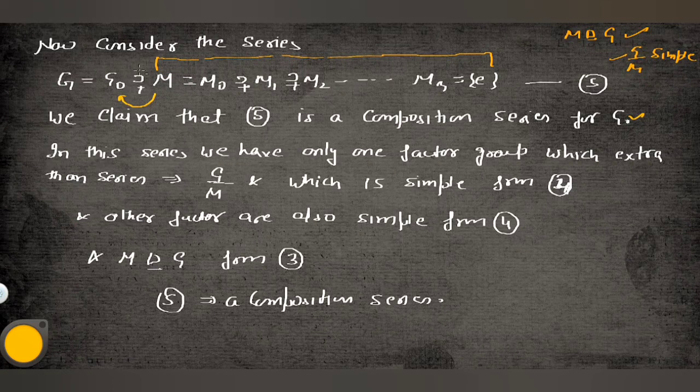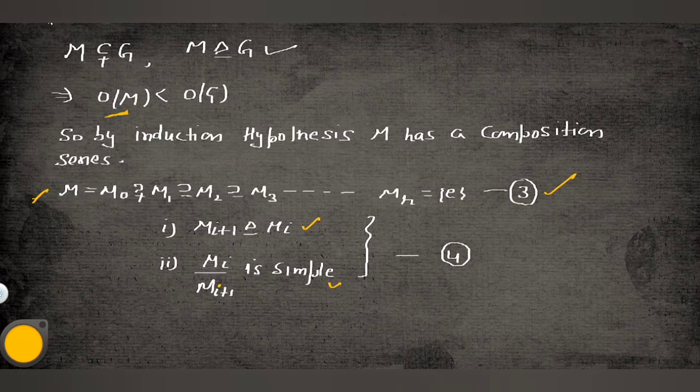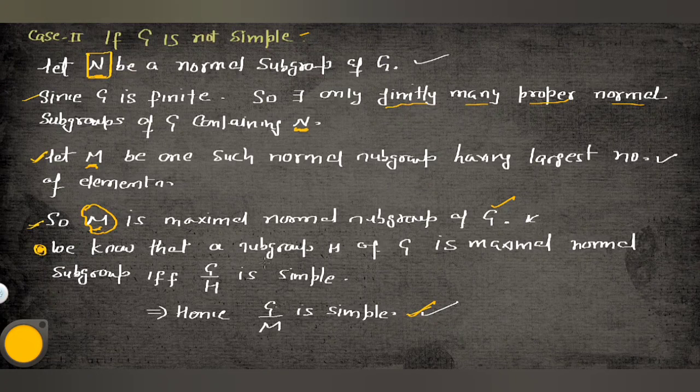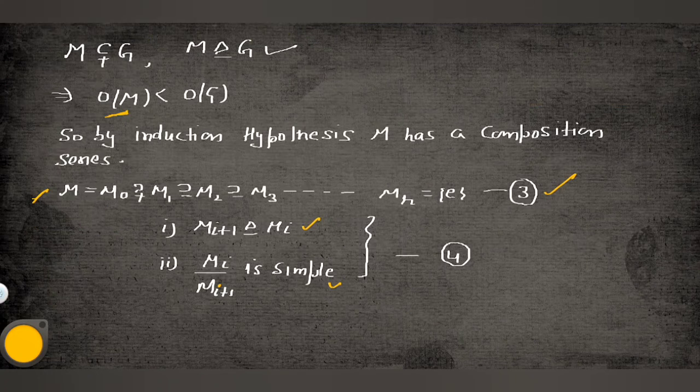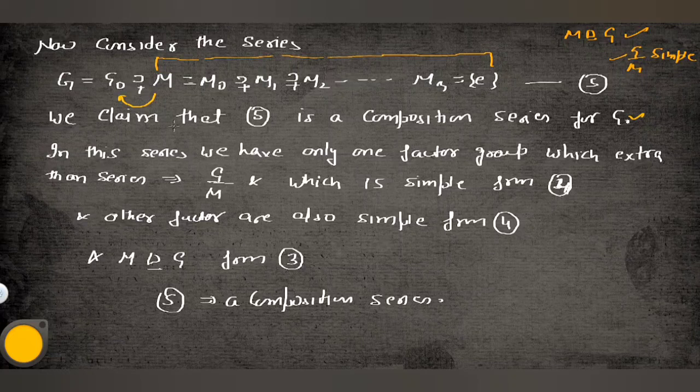But the problem is here. Yes, of course, we proved that M is a normal subgroup of G and G/M is simple. We proved this in the last part. So this part holds. We can write a statement that in this series we have only one extra factor group beyond the composition series of M, which is G/M, and we know that G/M is simple. The other factor groups are also simple from equation number 4. So M is a normal subgroup of G, and the theorem is proved.